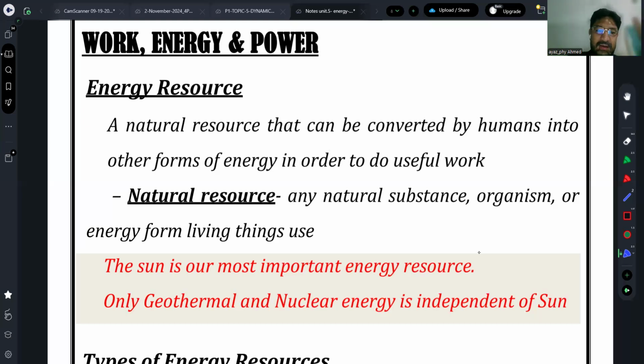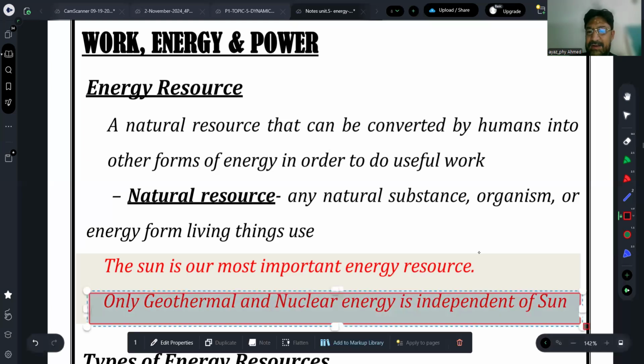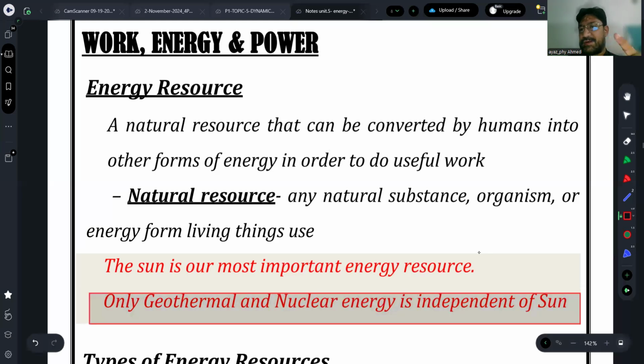Only geothermal energy and nuclear energy in the nuclear power plants, that is independent of the sun. Just remember one sentence here, that this is a question asked to you in your past paper, that what are the energy forms, or what are the source of energy or energy resources which do not use sun. So here is one: geothermal energy, and nuclear. I will talk about these in detail.